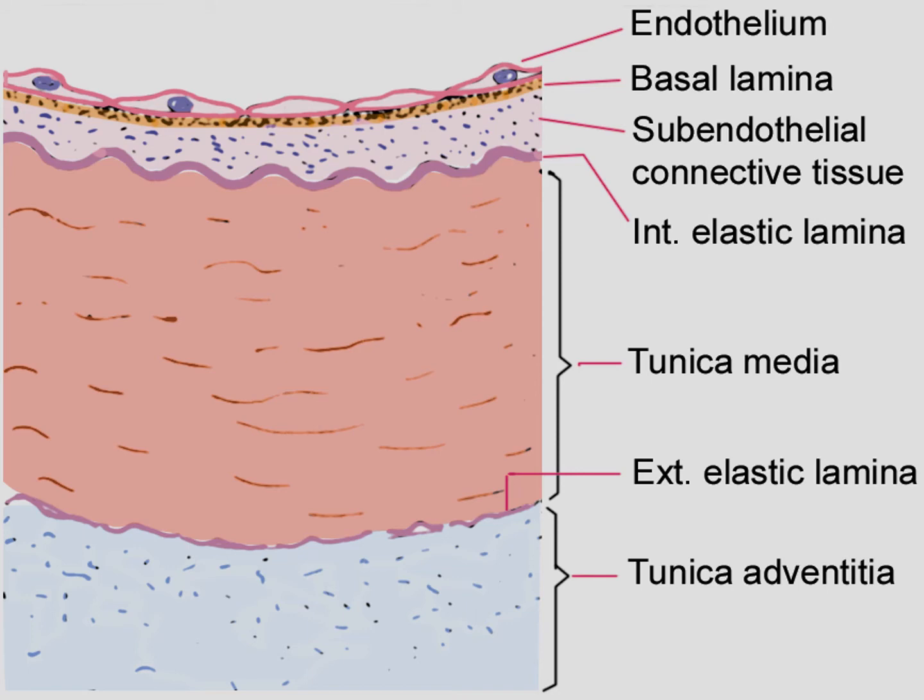Now tunica media. It contains smooth muscles and elastic fibers. The smooth muscle cells are spindle-shaped cells with elongated nuclei. Contraction of the smooth muscles will cause reduction of the vessel's lumen and hence a rise in pressure on the proximal side. They synthesize and secrete elastin, collagen and other components of the ECM. So these mesenchymal cells are multifunctional in arteries; they migrate and proliferate to replace the damaged endothelium. They undergo fatty degeneration and form the atheromatous plaque. So these are the smooth muscle cells.